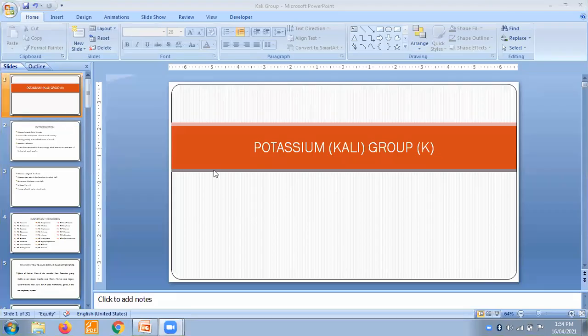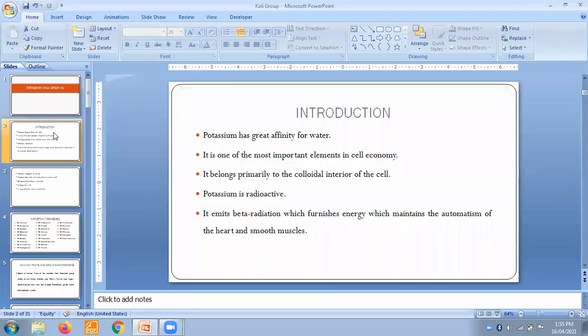Okay, so today's lecture is on the potassium group, that is the Kali group. Basically, we have many remedies from the Kali group, and to understand this group, we really need to understand the basic qualities of potassium. So we will start with a brief introduction about it.